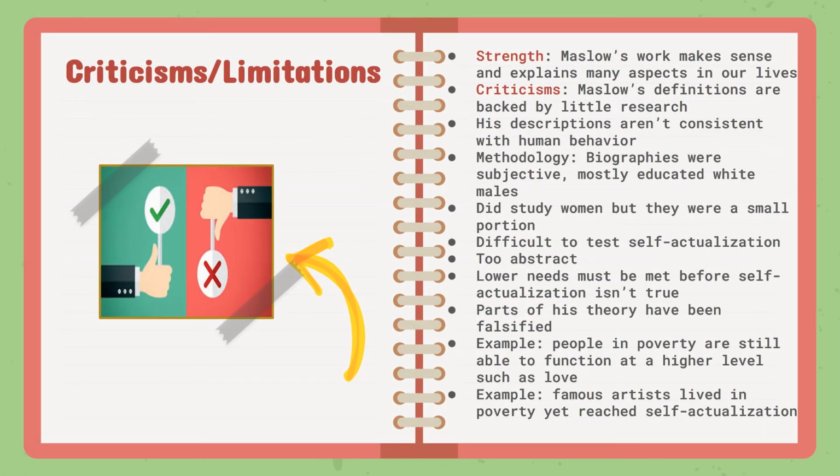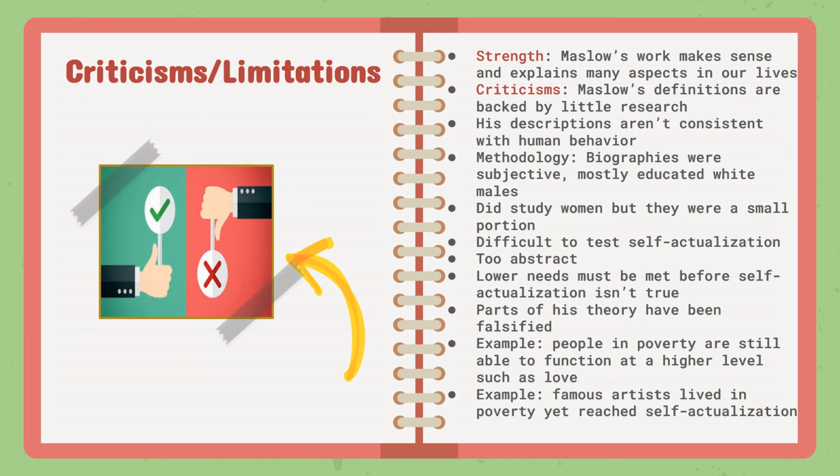Moving on to the criticisms and limitations of Maslow's theory. One of the strengths of Maslow's theory is that his work makes sense and explains many aspects in our lives. On the other hand, Maslow's theories have received a lot of criticisms. People claim that Maslow's definitions are backed by little research. His descriptions aren't consistent with human behavior. Biographies were subjective, mostly educated white males. It did study women, but they were a small portion.